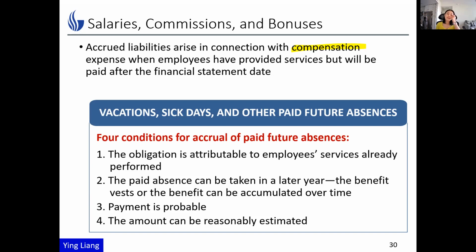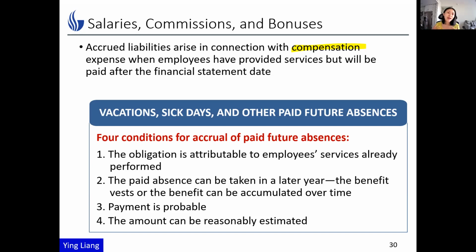Now you may ask me, how about holidays? How about military leave, maternity or paternity leave, and jury duty? Well, these typically do not accumulate. If you don't use them, you can't use them the next year.